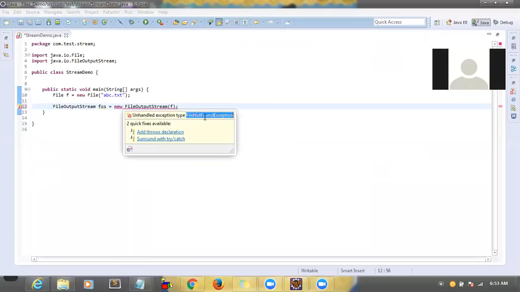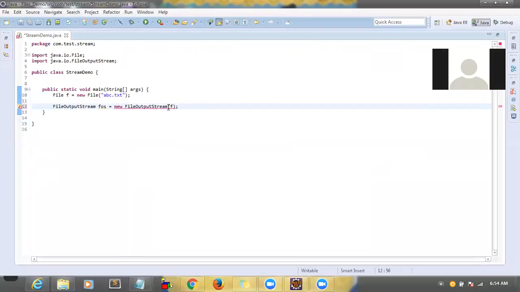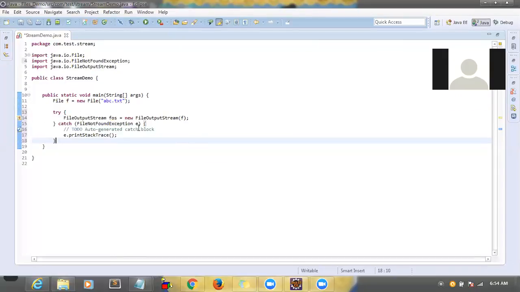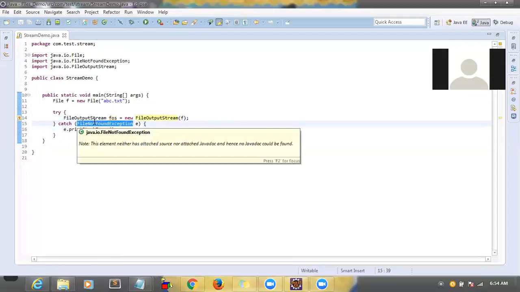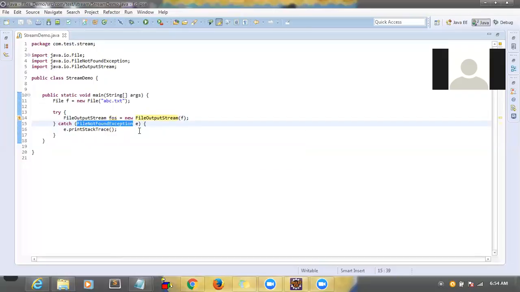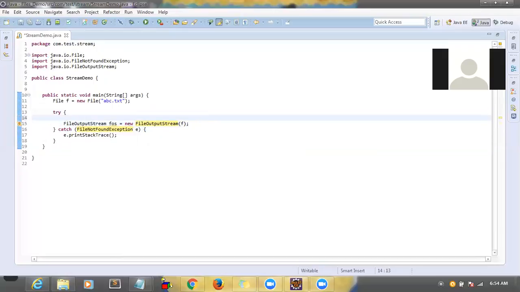This is one example of a compile time exception. So now I am going to surround with try catch. It will provide a try catch for this line. The exception name is FileNotFoundException. Clear?